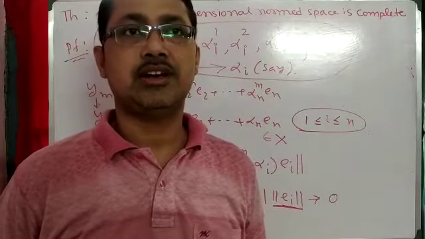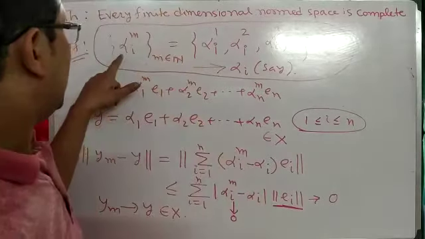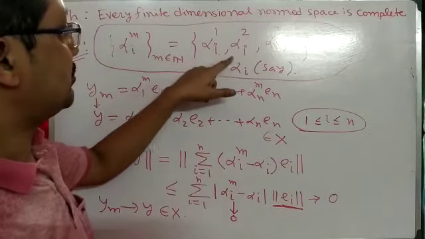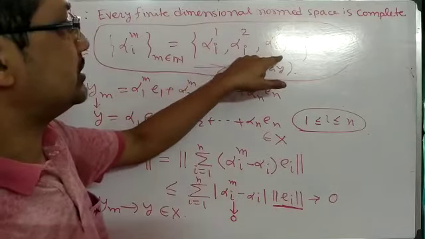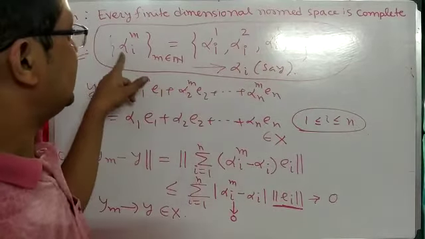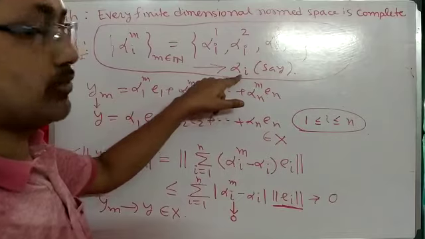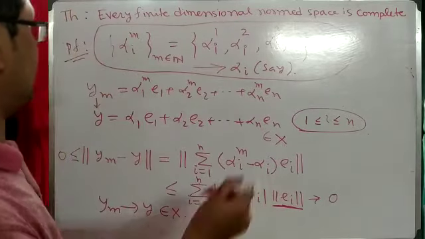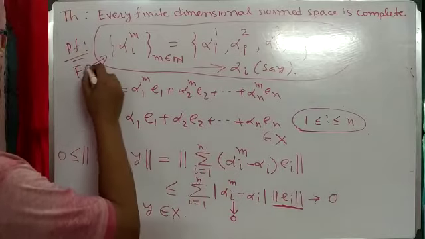Due to reflection, I rewrite the sequence. Alpha I to the power m, m belonging to the natural numbers, is alpha I to the power 1, alpha I to the power 2, alpha I to the power 3 and so on, and it converges to alpha I. Why does it converge? Because each alpha I belongs to the scalar field.